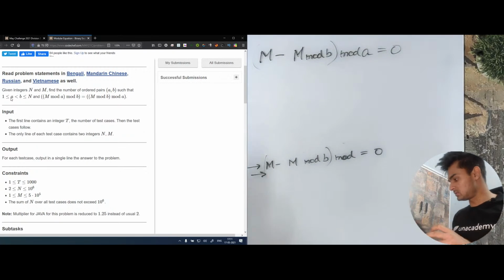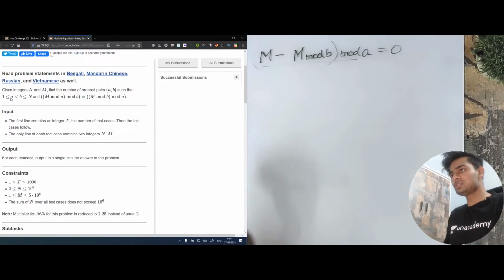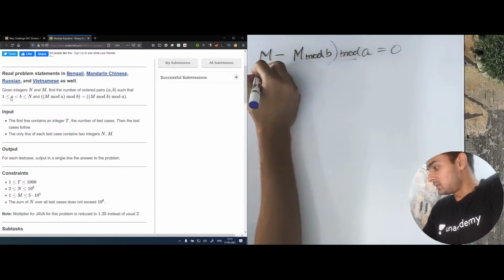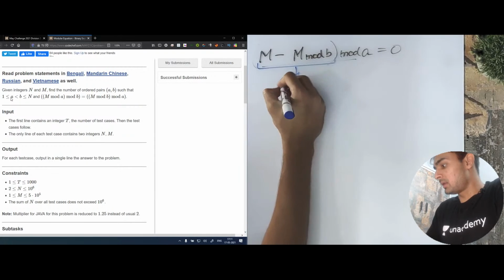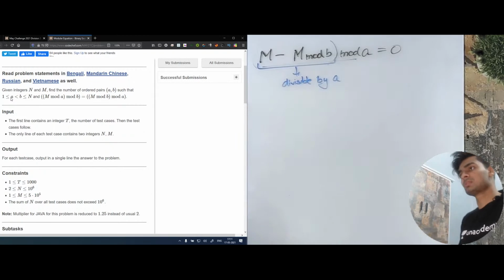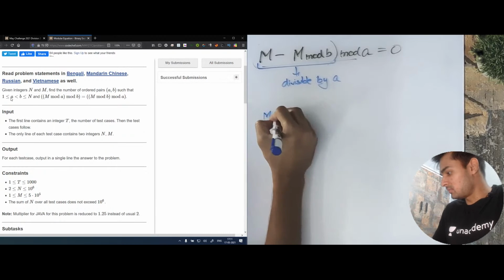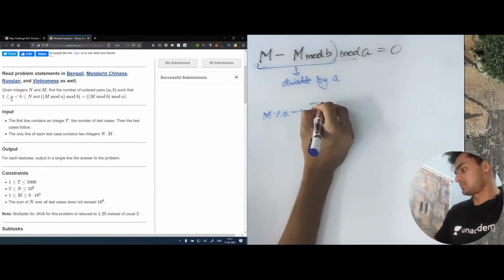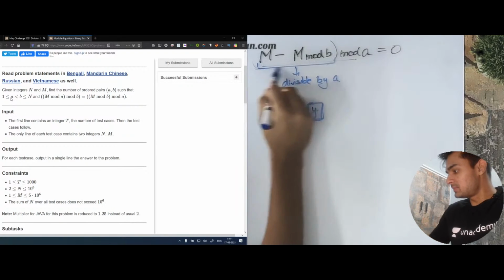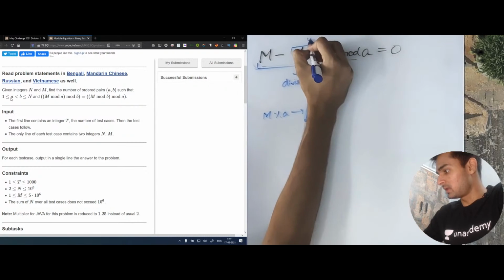Okay, so let's rub this now. Now let's try to analyze this condition. What does this tell us? This tells us that whatever this value is, it should be divisible by a. With this, let's find the value of m mod a. Let's say this was y. If this was y, in order to have this complete value divisible by a, we can say that this value should be equal to y, right?